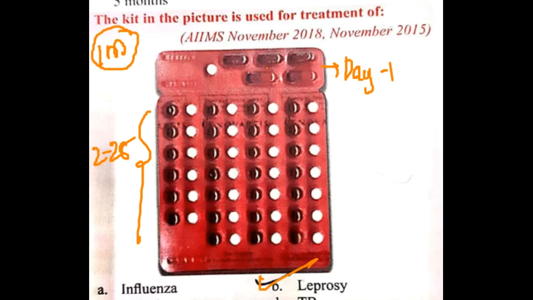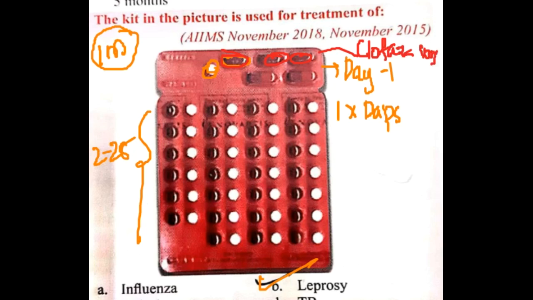In one day you will see there is one tablet of dapsone, 100 milligrams. These 3 tablets which you can see are of clofazimine, each 100 milligrams.